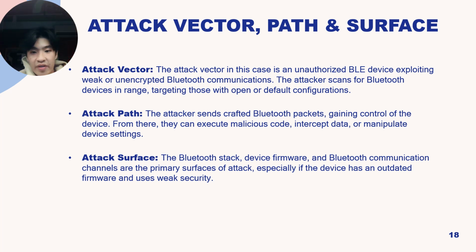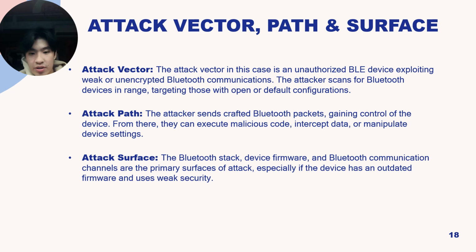Moving on to the attack vector, attack path, and attack surface. The attack vector in this case is an unauthorized BLE device exploiting weak or unencrypted Bluetooth communications. The attacker scans for Bluetooth devices in range, targeting those with open or default configurations. As for the attack path, the attacker sends crafted Bluetooth packets gaining control of the device. From there, they can execute malicious code, intercept data, or manipulate device settings.